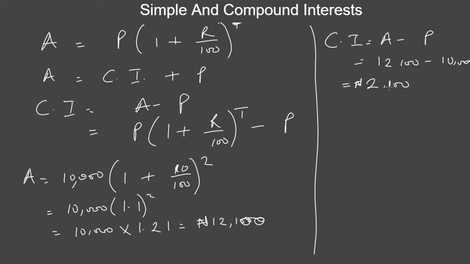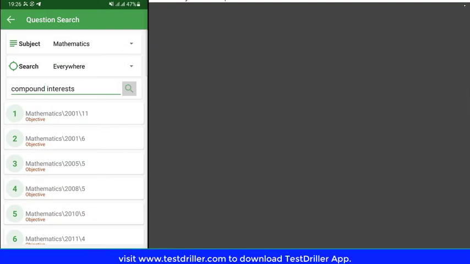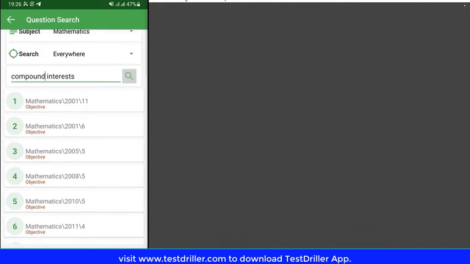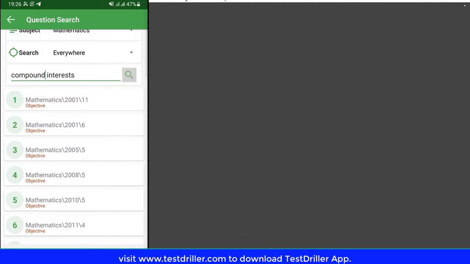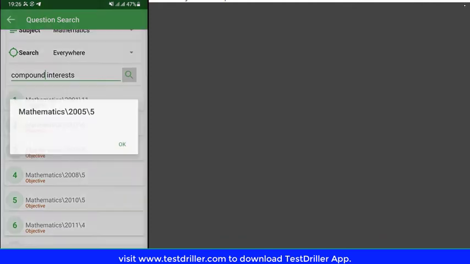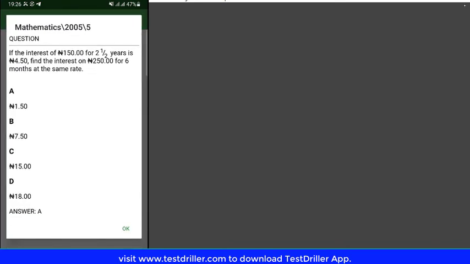Okay, so I'm going to look at more examples from JAMB past questions and WAEC past questions. So let's take a look. Let's take some questions from JAMB past questions. So the first question we're going to solve is question number 5 in year 2005. So let's take a look at this question.